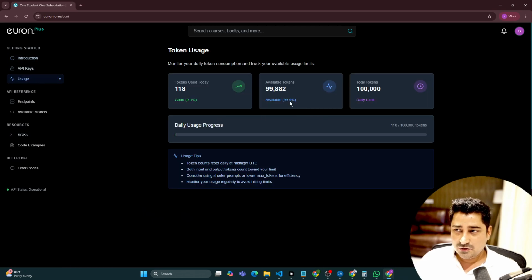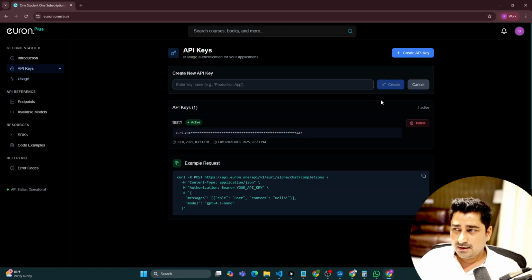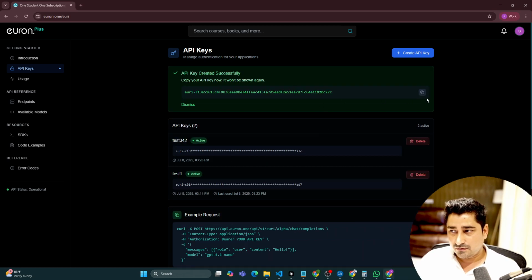You can even track the usage, so how many tokens you have used today. You can click on API key, create API key, give a name to the API key, whatever you want, and then click on create. Within no time, it is going to create your API key, and you will be able to use this API key with all the 12 models, including embedding models as well. Single API key for everything.